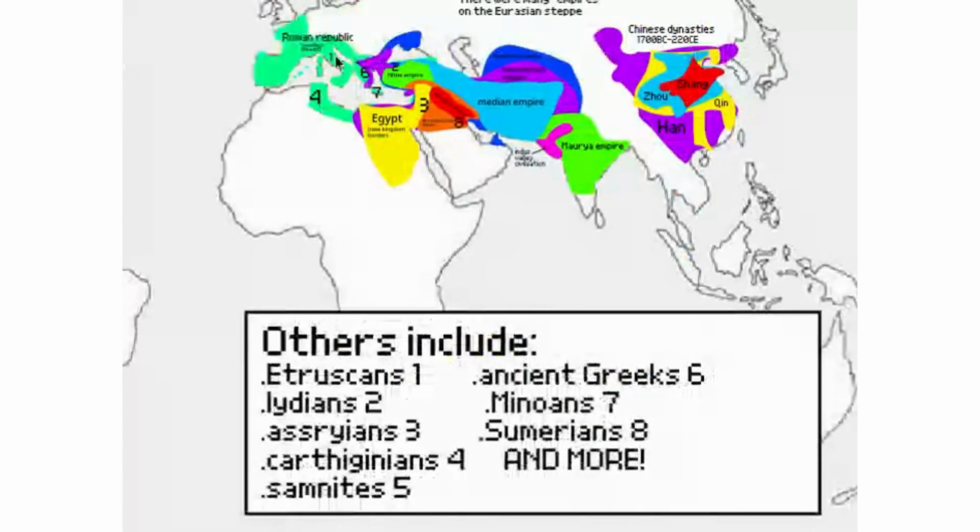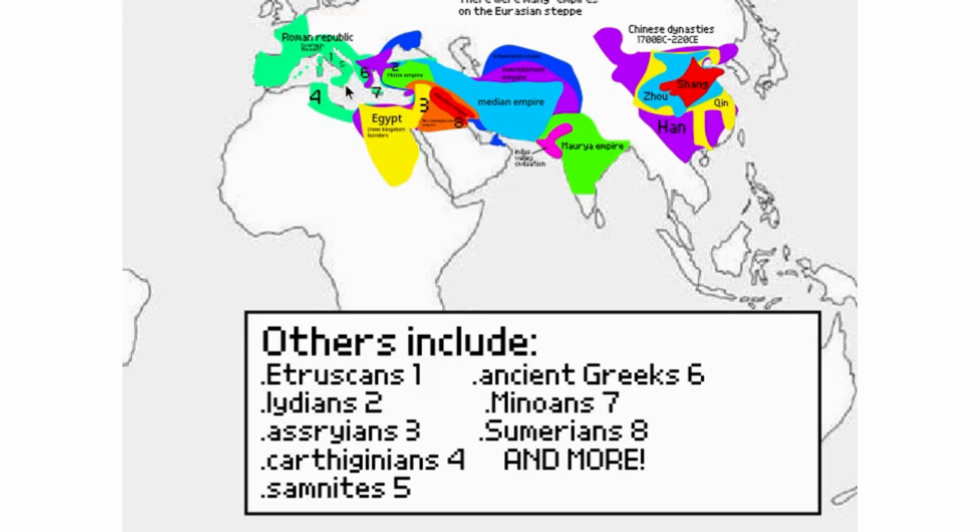The Etruscans were invaded by the Roman kingdom. The Lydians were invaded by the Persians, these guys, the Achaemenids. The Assyrians, I would have fitted them in, but I didn't have the space, because this is just constantly overlapping with everything. Then there's the Carthaginians, which were here, and a bunch of these islands. They were basically destroyed throughout the Punic Wars until the Romans basically owned everything. Now, the Samnites were further down the Italian peninsula, and they were also very ancient too, like the Etruscans.